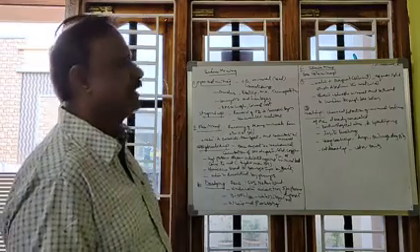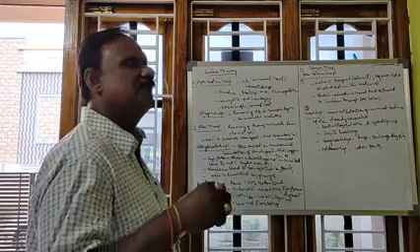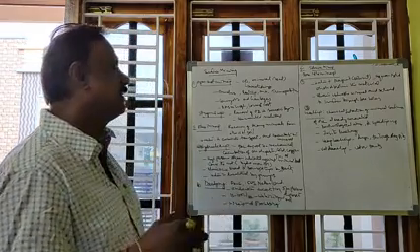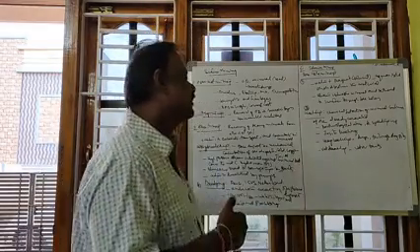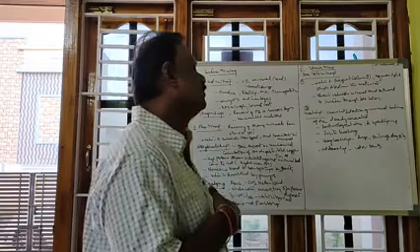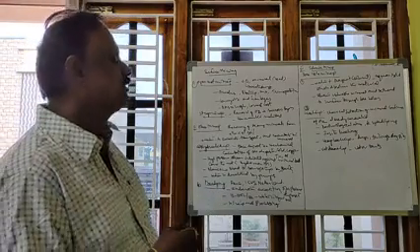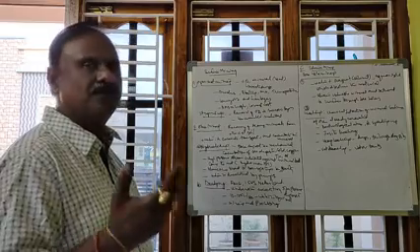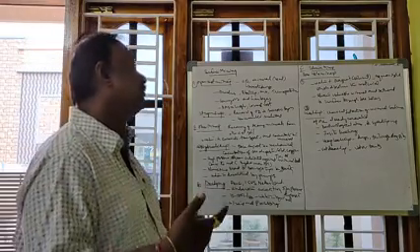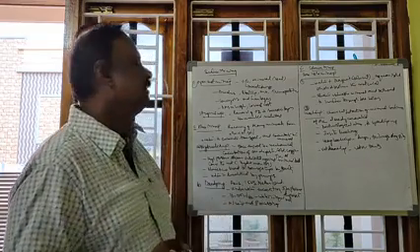Heap leaching is used for the dumps of waste material that are away from the mine, where tailings and slag piles are there. There we use the leaching process, and it is called heap leaching, where mineral dumps are away from the mine site.